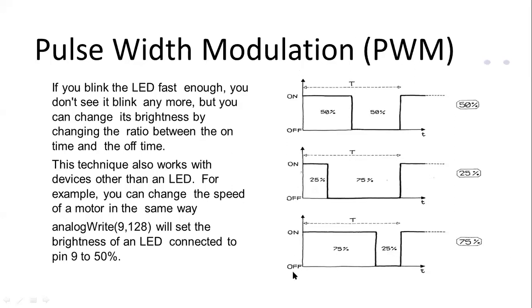So that speed will not be full speed. To put it simply, you will not get 100% speed, and your fan will not be fully off either. Your fan will be neither fully off nor at full 100% speed. So again, what you are going to do is change the on time and off time. Now you are going to turn it on for 10 seconds and off for 10 seconds, doing it continuously.